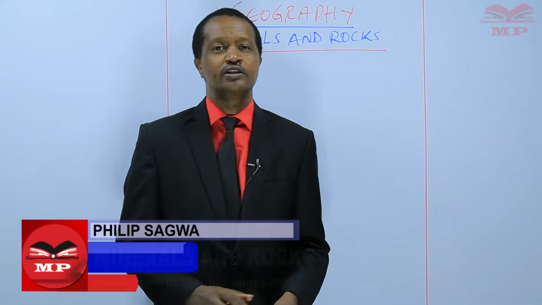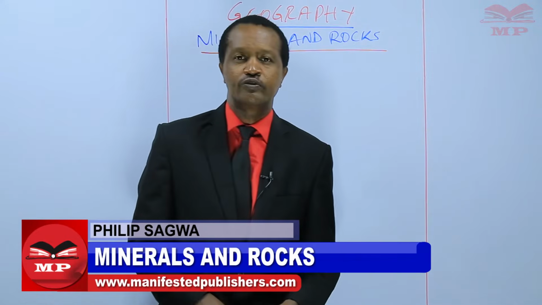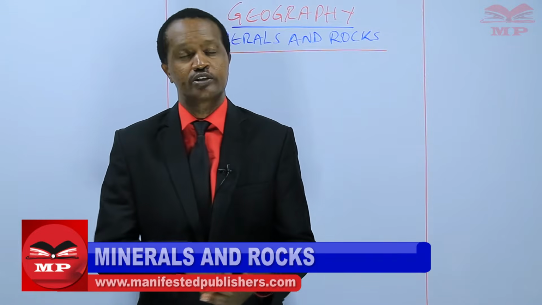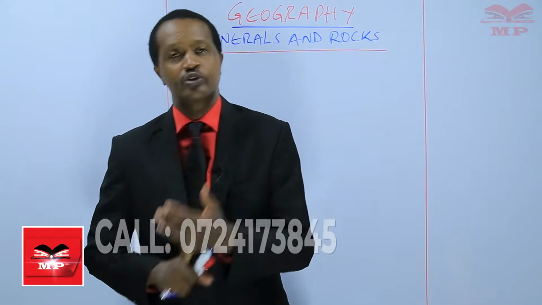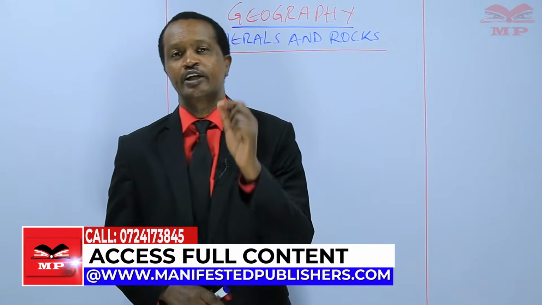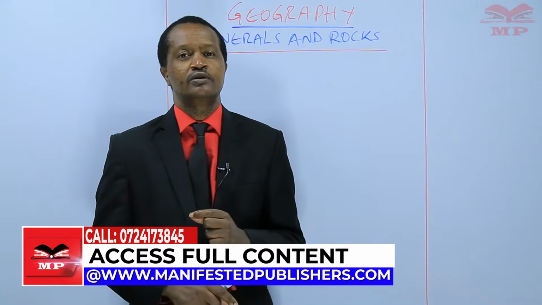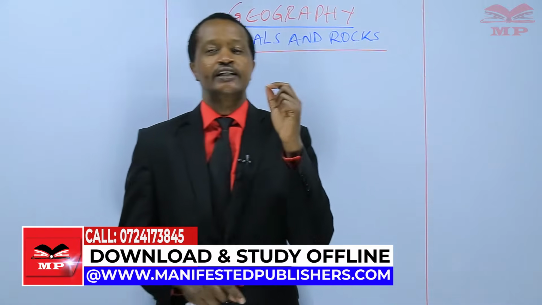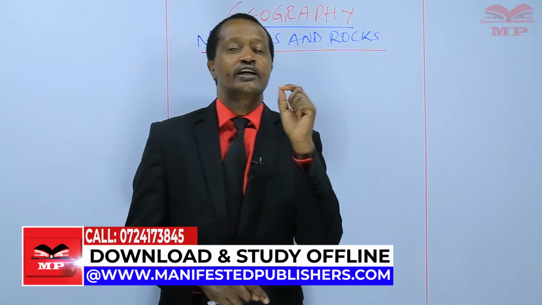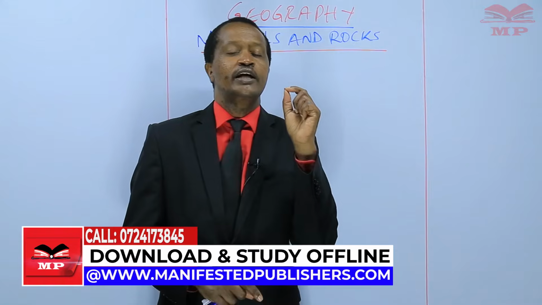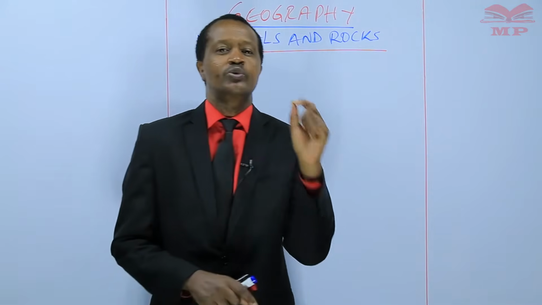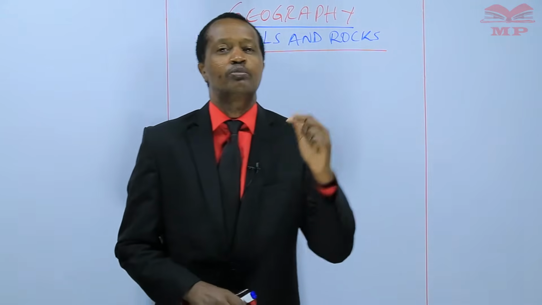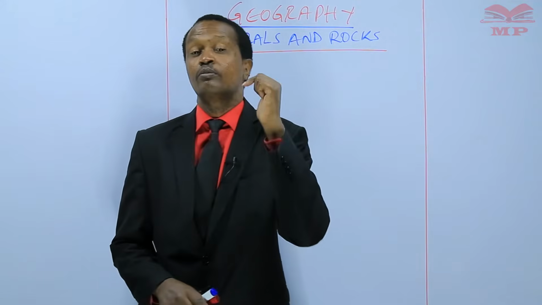Here I am again to continue with the study of geography. The topic is minerals and rocks. During the last lesson, we defined minerals. We said that minerals are naturally occurring crystalline inorganic substances with a definite chemical composition and physical properties.